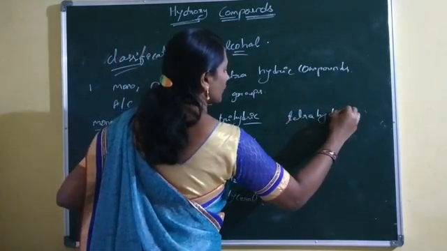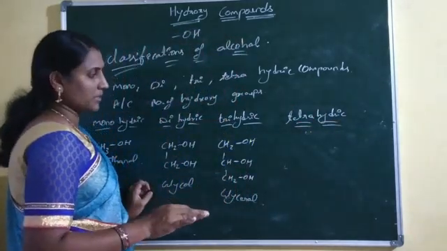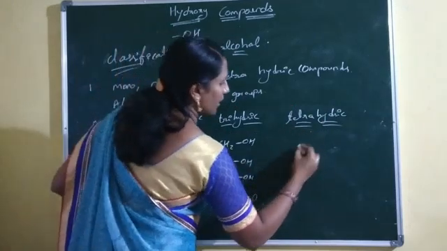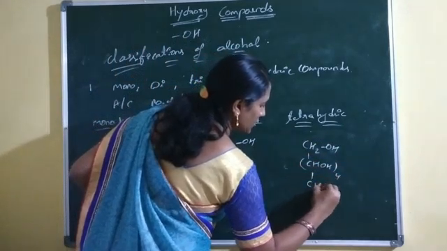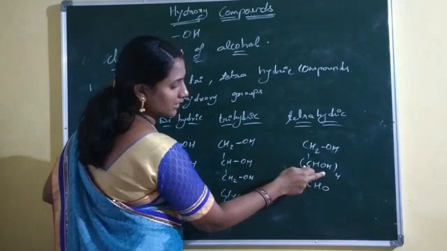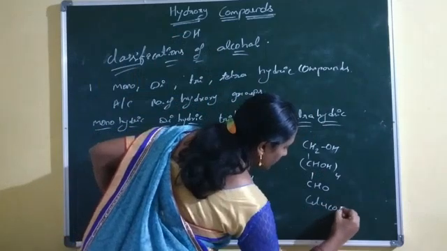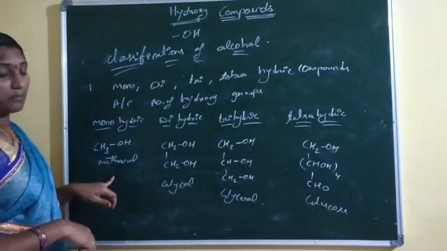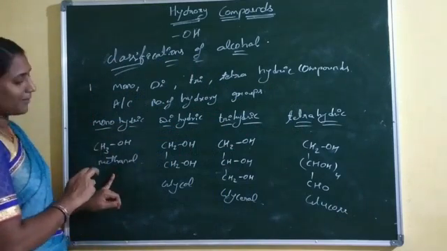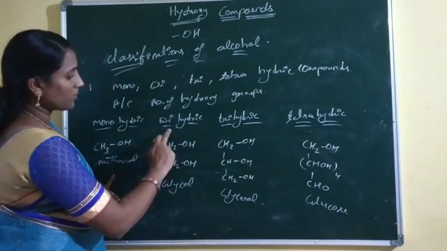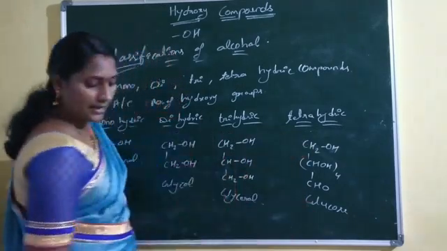And last one, tetrahydric compound. A compound having 4 hydroxy groups is called a tetrahydric compound. CH2OH, CHOH 4 and CHO. This compound has 4 hydroxy groups. This is one example of a tetrahydric compound. What is this name? Glucose. That means methanol, propanol, butanol and cyclohexanol are examples of monohydric compounds, glycol is an example of dihydric compounds, glycerol of trihydric compounds, and glucose of tetrahydric compounds.